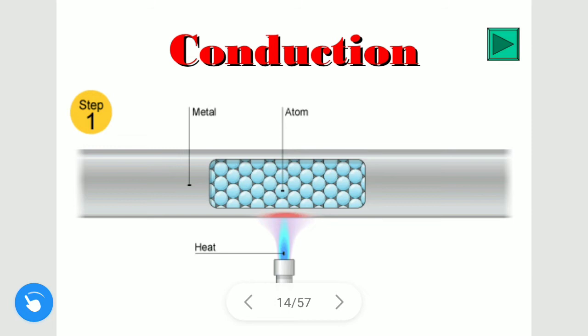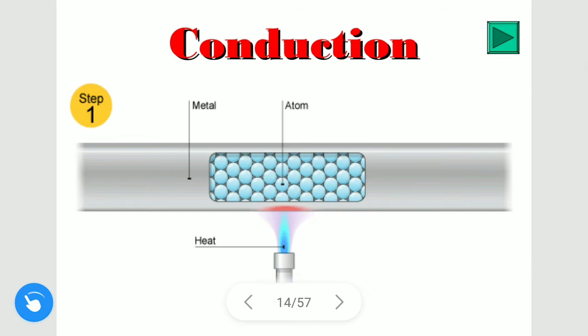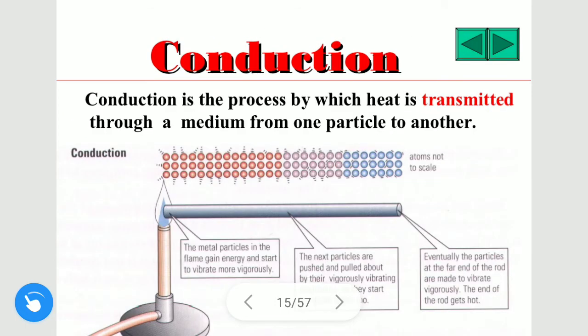How does conduction occur? This is a metal pipe or metal wire, and this is the configuration of its atoms. When we start heating, the particles start to vibrate more vigorously.